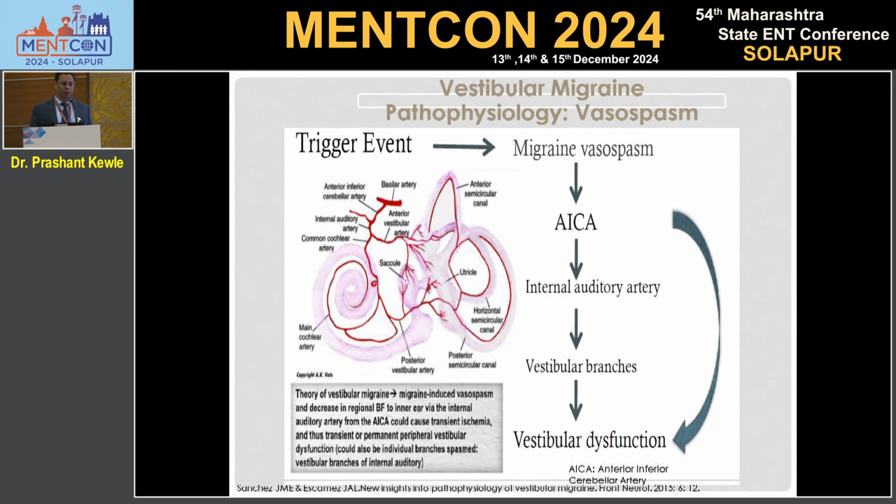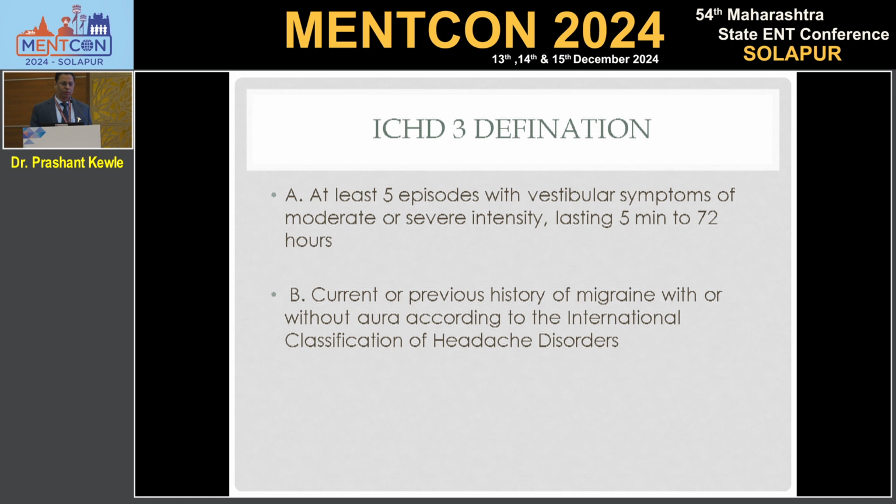And the main problem is these will last as long as the spasm lasts. And the spasm can last for 60 hours. And therefore, the features and the definition go like this. There are at least 5 episodes of vestibular symptoms. They may be moderate to severe and lasting from 5 minutes to 72 hours. The bigger window is there.